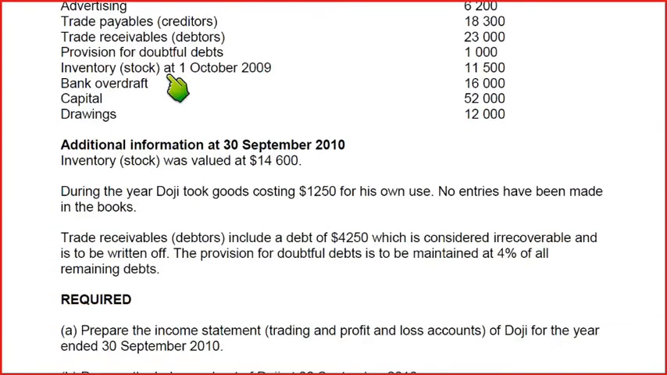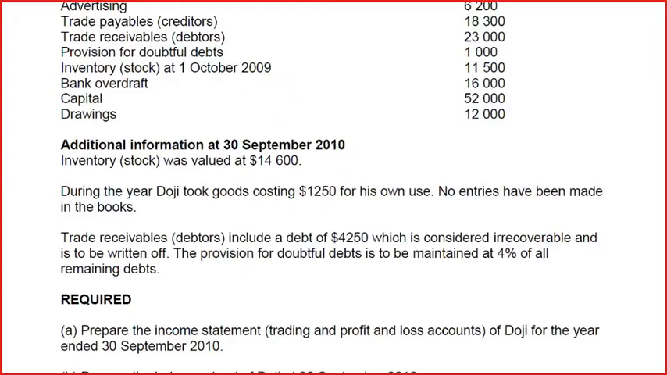Now whatever inventory is coming in this list is basically opening inventory, and whatever inventory is coming in this additional information is basically closing inventory. There are two types of inventory, one is opening, one is closing. How can we remember that? Beta, inventory that is coming in the list is opening inventory, and inventory that is coming in the notes is basically closing inventory. Then first is always opening inventory, and 30th is always closing inventory. Then 2009 is basically opening inventory and 2010 is closing inventory.